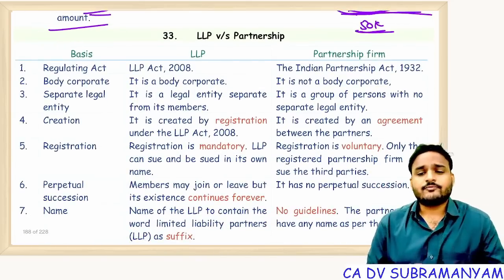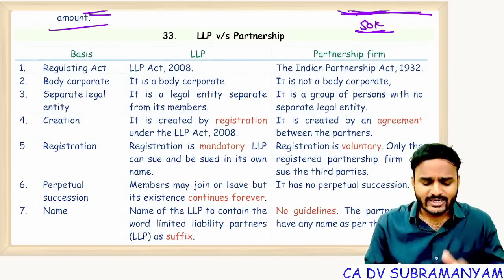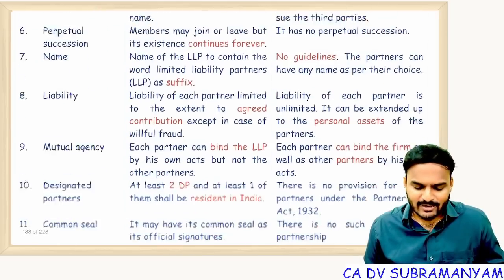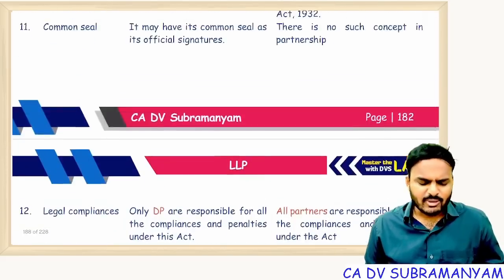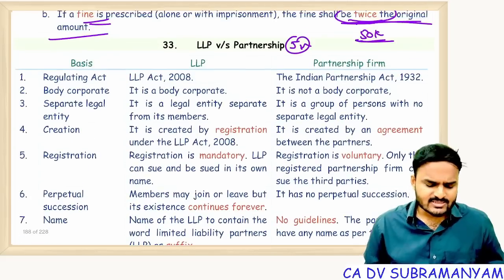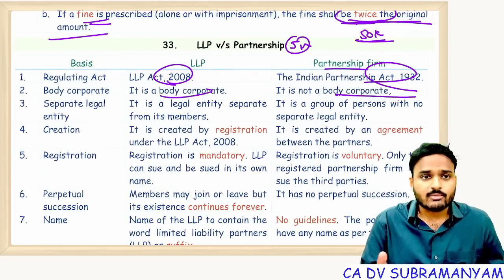Next, if your time is too good, you can get a 5 marks question asking differences between LLP and partnership, or differences between LLP and company. Remember some 10 points, write those 10 points, and 5 marks are in your hands. Just remember these bases: the LLP Act versus the Indian Partnership Act; LLP is a body corporate, a partnership firm is not a body corporate.